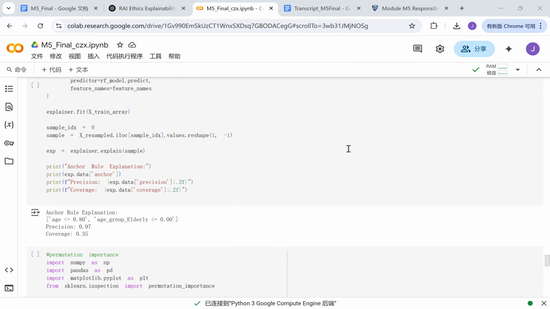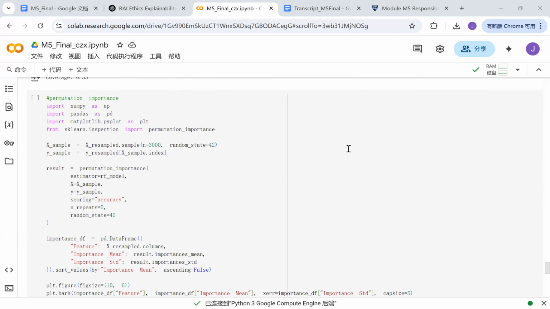If these conditions are met, the model almost always makes the same prediction, and the precision is 0.97. This means that 97% of the time when these rules apply, the model's prediction stays the same. And the rule applies to 35% of the data, meaning it explains about one-third of the cases.